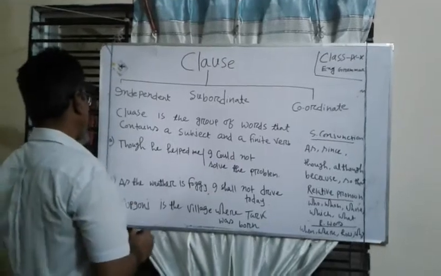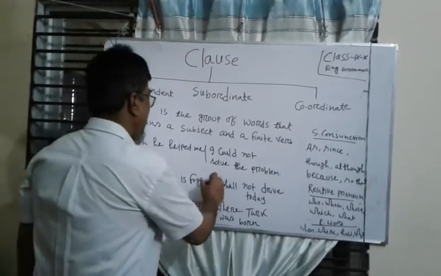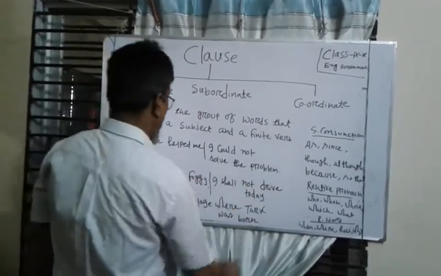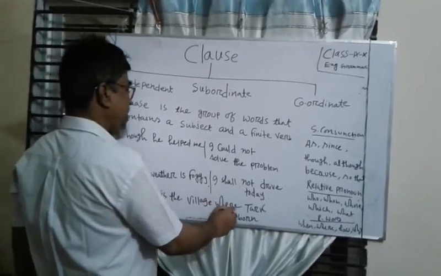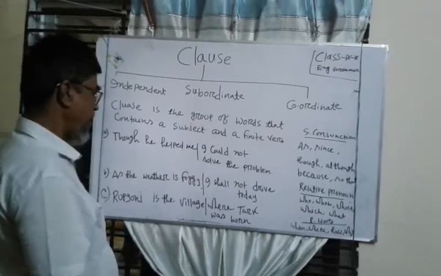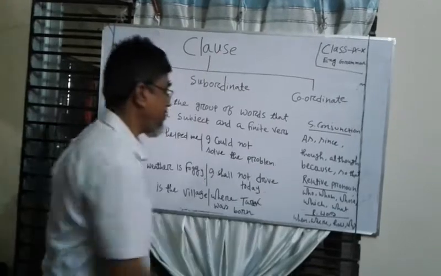In the second sentence, as the weather is foggy, I shall not drive today. Here, as the weather is foggy, this is a part. I shall not drive today, this is also a part. Rupgons is the village where Tarek was born. Here, Rupgons is the village is a part, and where Tarek was born is also a part.